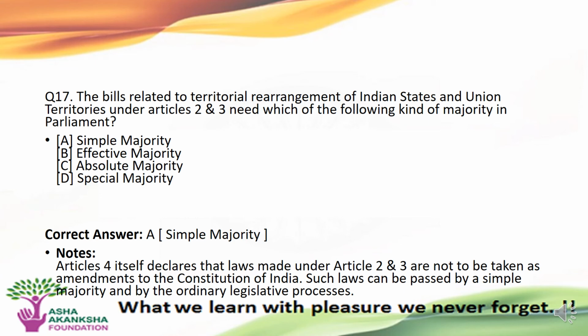The next question is, the bills related to the territorial rearrangement of the Indian states and union territories under Article 2 and 3 need which of the following kind of majority in the parliament? Options are A. Simple majority, B. Effective majority, C. Absolute majority, and D. Special majority. The correct answer to this question is option A, that is simple majority.